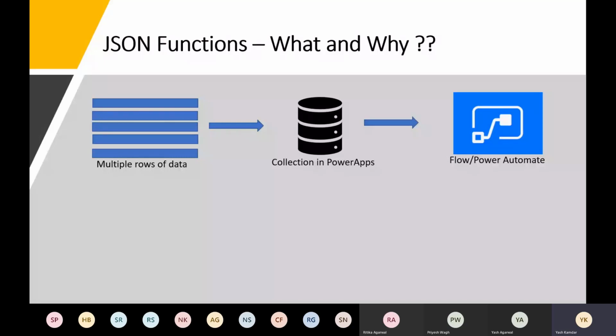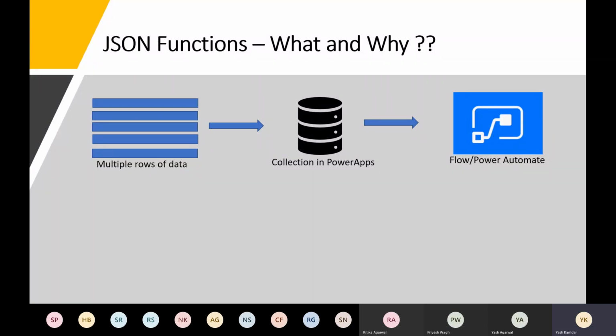What you'll need to do is break these multiple rows of data into individual text strings. And if you have 10 rows of data and 20 strings in total, then you'll need to iterate Power Automate 20 times. Okay, which is not a good design. It's still okay if you have 10 rows, but we are talking about hundreds and thousands of rows, then it becomes very difficult. So what can be done?